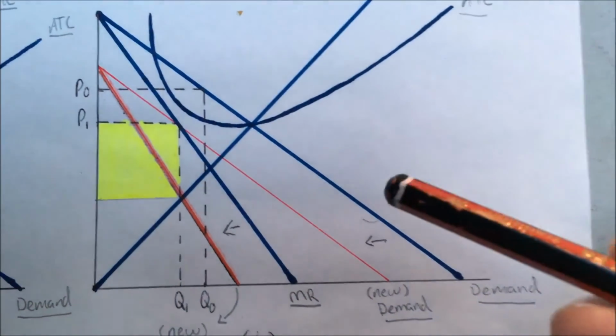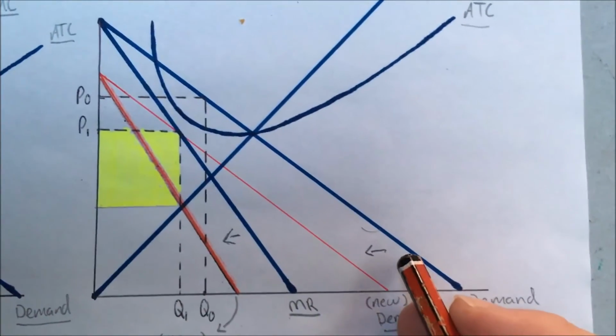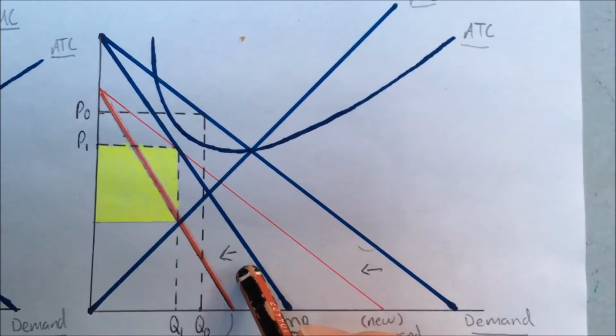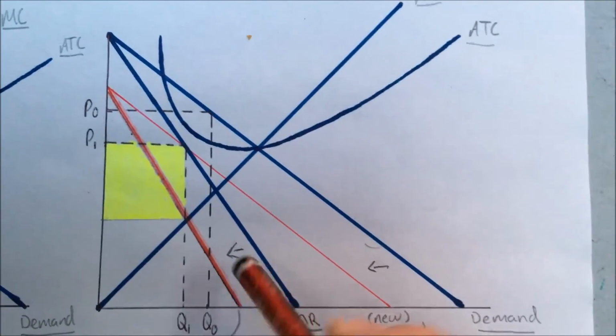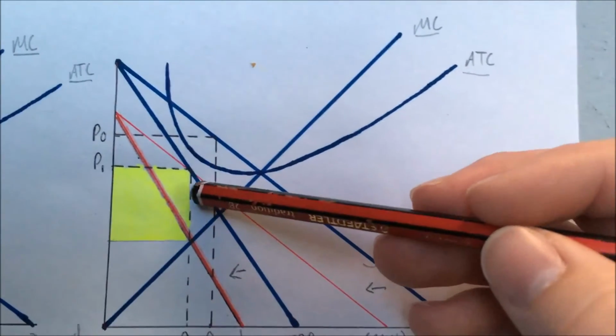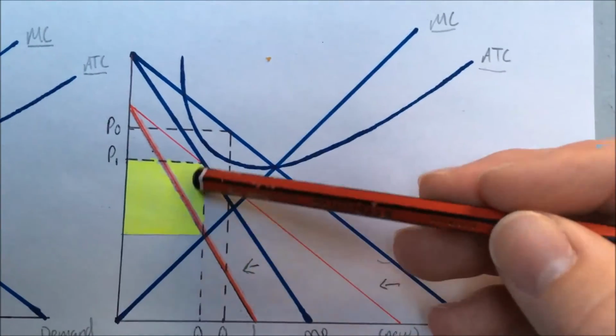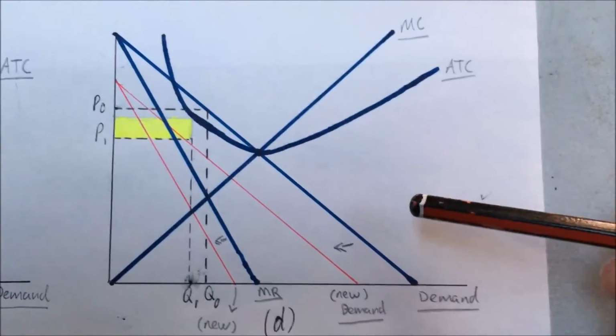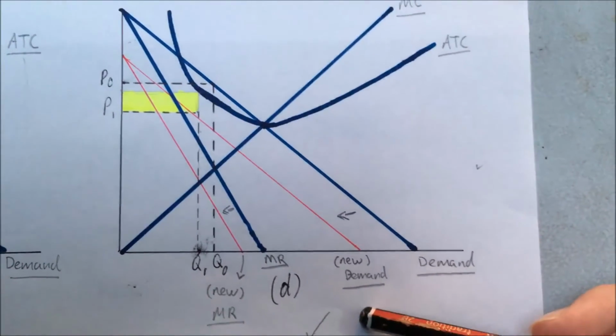Now, as we look at graph B, we can see the shift in demand to the left, which is correct, and the shift to the left in the marginal revenue, which is also correct. But what makes this graph incorrect is that the economic profit is set below the new price that has been given. This leaves us with graph D, which is correct.